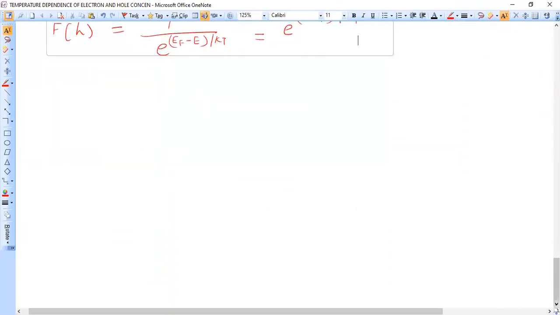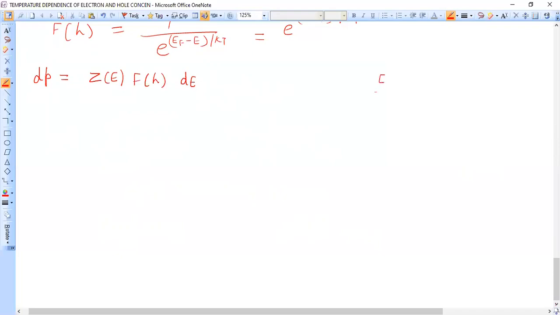Now what will be the expression for dp, small p? It is the number density of holes within the energy range E to E plus dE. Similarly, same as I have written for small dn, it is the number of holes per unit volume in the energy range E to E plus dE.